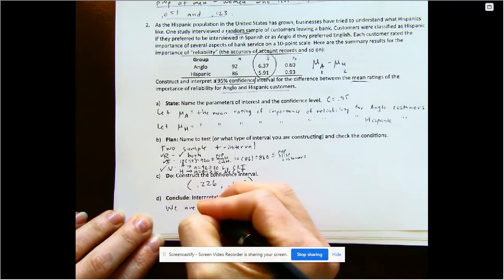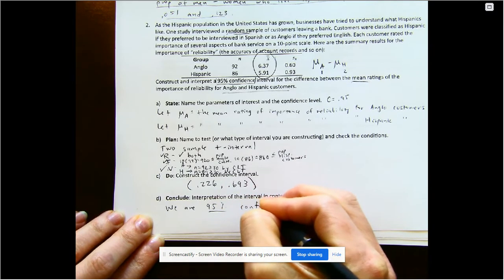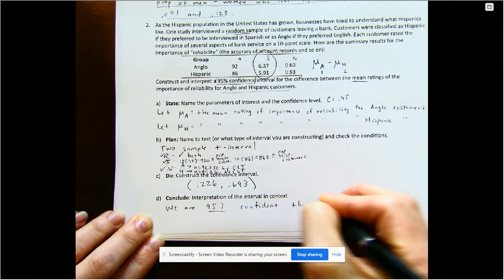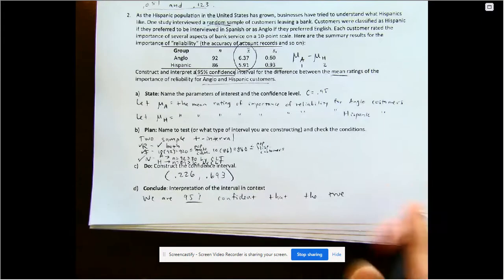So we're gonna go, we are C% confident, 95% confident that the true, and I think this may be the hardest part for us at this stage because our parameter being a difference just sounds weird, but we'll get used to it.